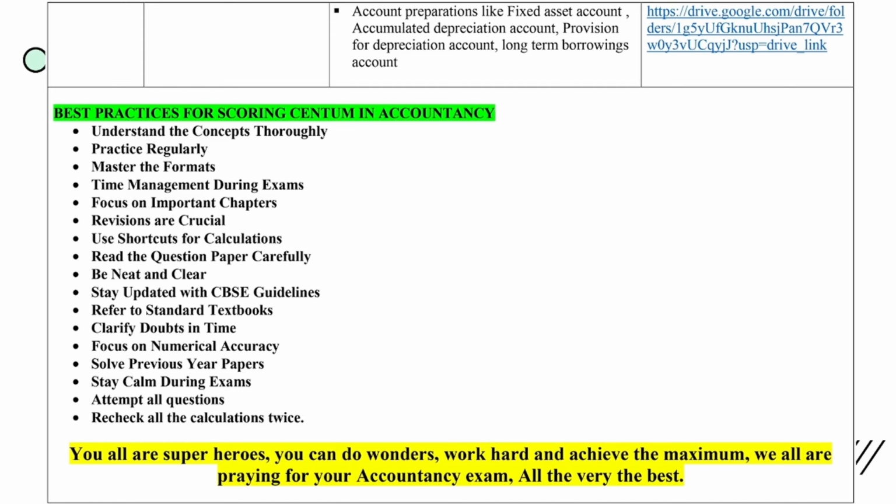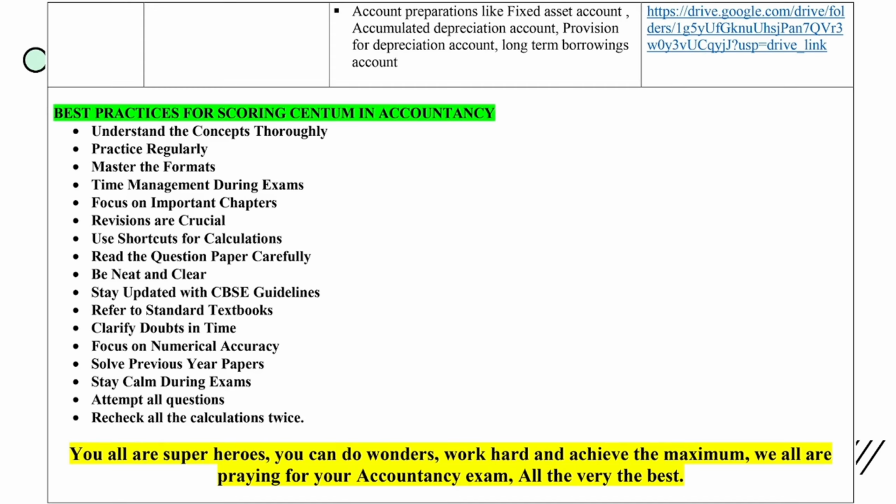You have to focus on the chapters and topics I had mentioned earlier. Revision is very, very important, and shortcuts for calculations are very useful. You can watch a lot of YouTube videos also, and you have to read maximum previous year question papers, and also when you get the question paper, read it very carefully. Write maximum concepts very neatly and clearly. Draw the formats very clearly, and you have to update with the latest guidelines of CBSE.